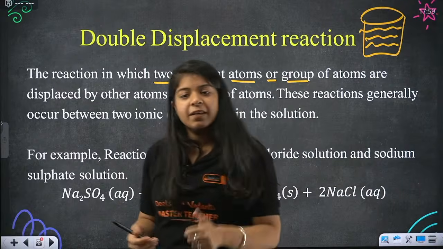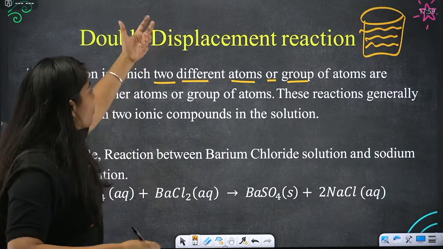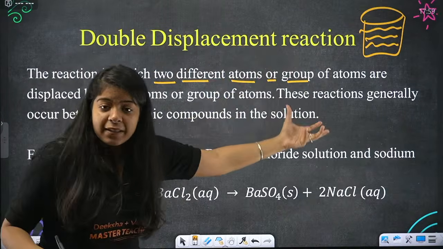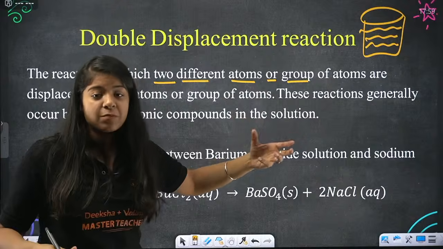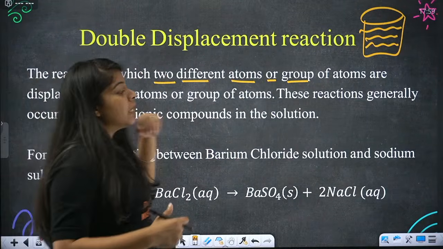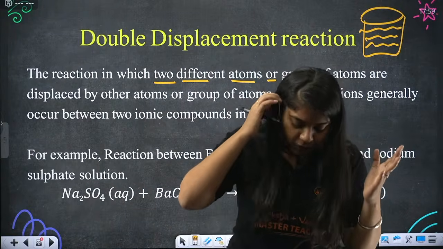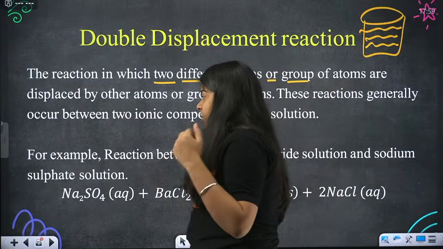Okay, understood, everyone? Double displacement reaction in which two atoms or groups of atoms are displaced by another atom or group of atoms. These reactions generally take place in a solution. Okay, now let's see some examples.